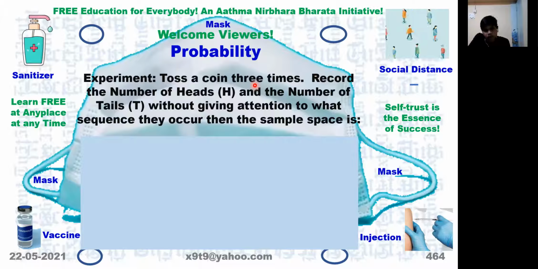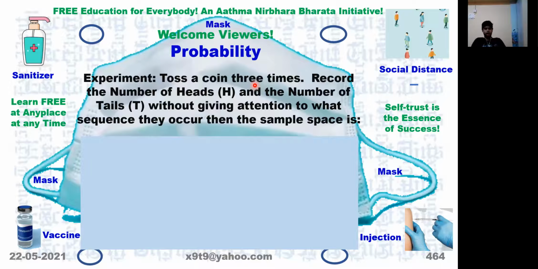See, one variety is all the 3 can be head. That is one variety. Second variety, all the 3 can be tails, but that we will write at the end, because first we are considering all the 3 heads and no T's.